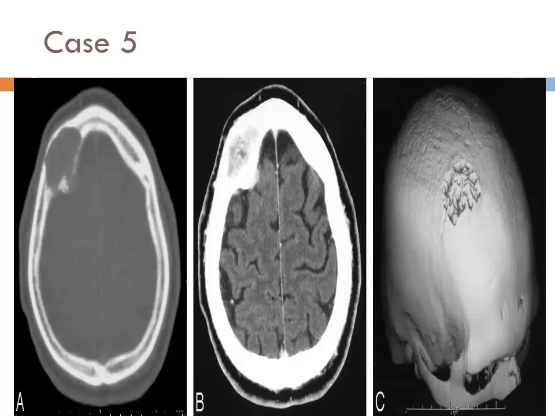Plain skull radiograph shows a well-defined solitary lytic lesion in the right frontoparietal region. CT scan with bone window, A, demonstrates a right-sided frontoparietal intradiploic mass expanding the calvaria with cortical destruction. Post-contrast CT scan, B, shows prominent enhancement and intracranial extension of the lesion. Three-dimensional reformatted CT image, C, clearly demonstrates the osteolytic skull lesion.